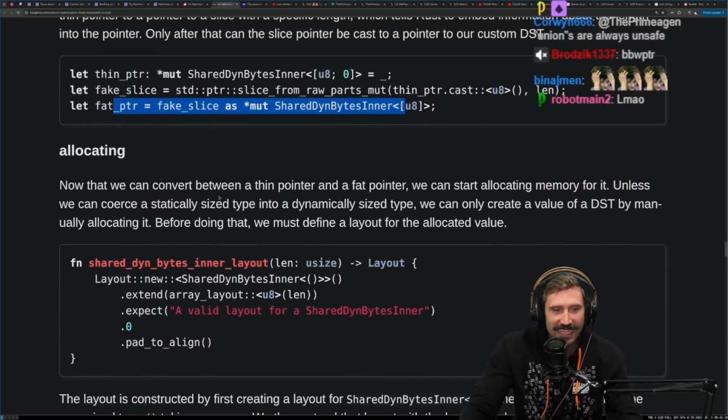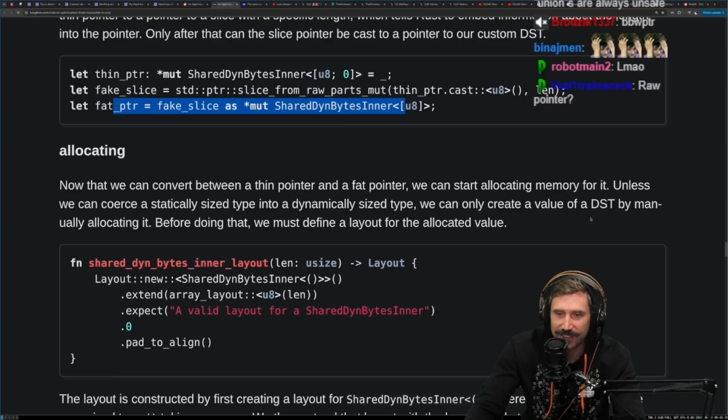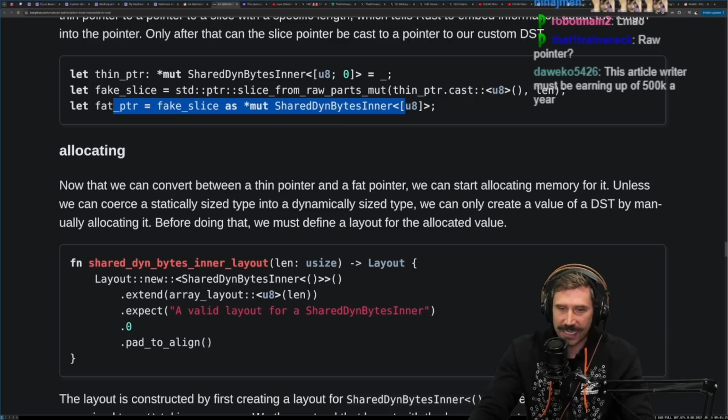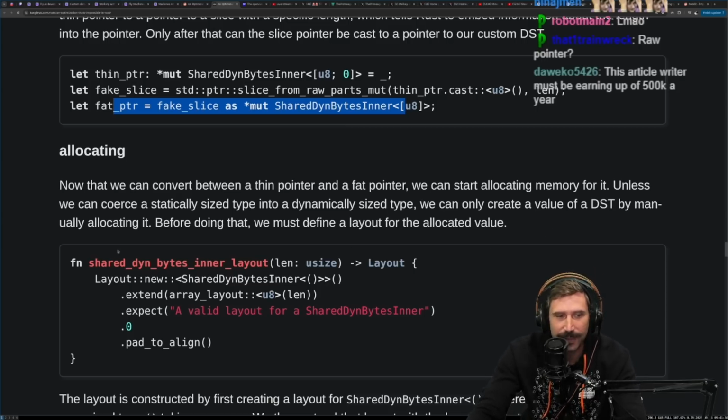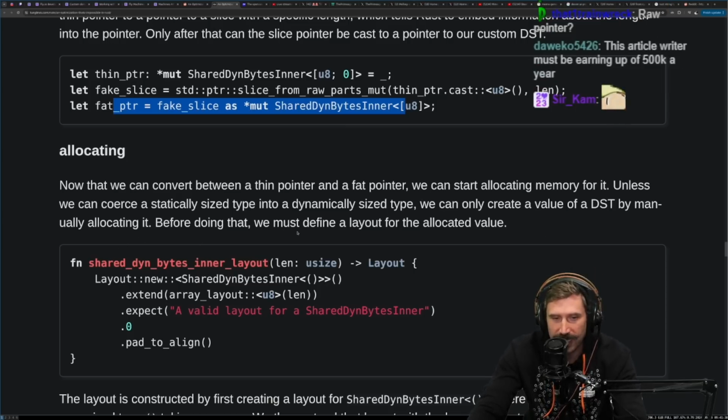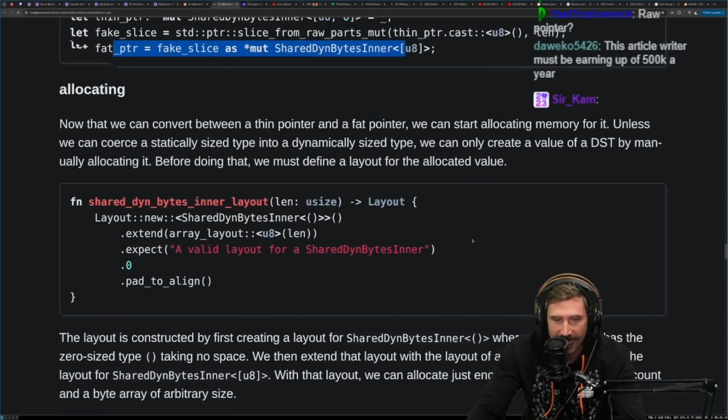Okay, there we go. Allocating. Now that we can convert between a thin pointer and a fat pointer, we can start allocating memory for it. Unless we can coerce a statically sized type into a dynamically sized type, we can only create a value of a DST by manually allocating it. Before doing that, we must define a layout and allocate the value.